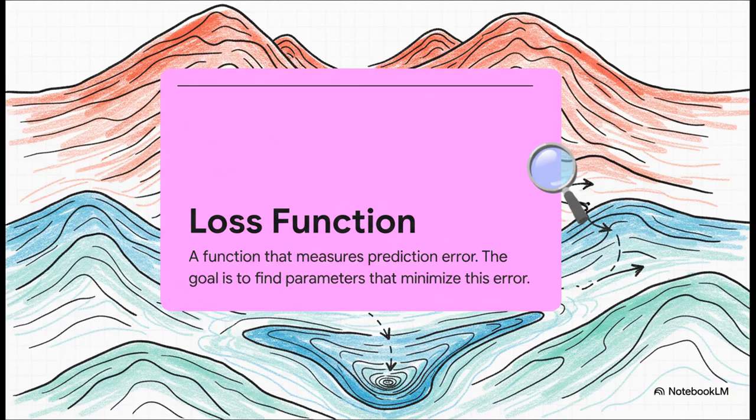This math is called a loss function. The best way to think about it is like a landscape with mountains and valleys. The high mountains are terrible predictions with huge errors. And the lowest, deepest valley, that's the sweet spot. That's the perfect prediction with zero error. The algorithm's entire job is just to find that valley.